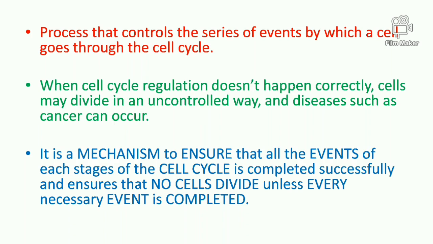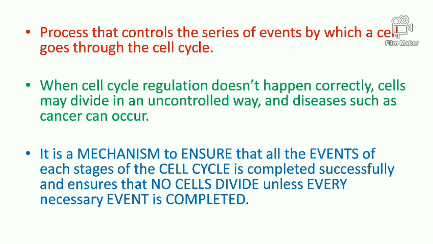Cell cycle regulation is a process that controls the series of events by which a cell goes through the cell cycle. When the cell cycle regulation doesn't happen correctly, the cell may divide in an uncontrolled way, and diseases such as cancer can occur. So that is why cell cycle regulation is an important mechanism for the cell.